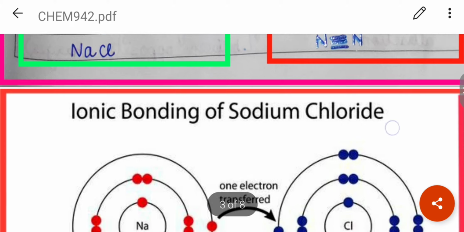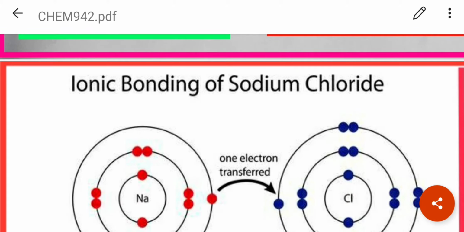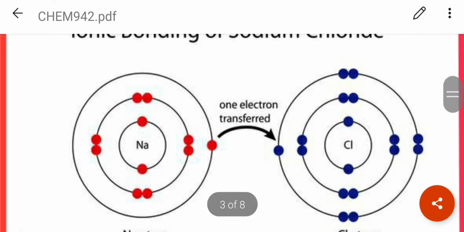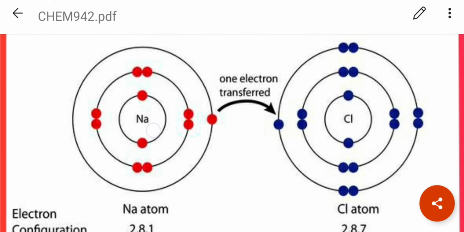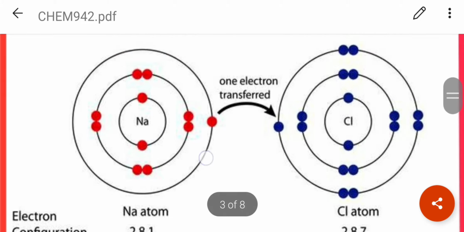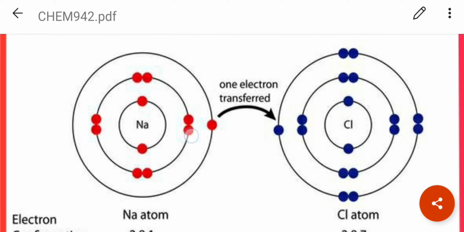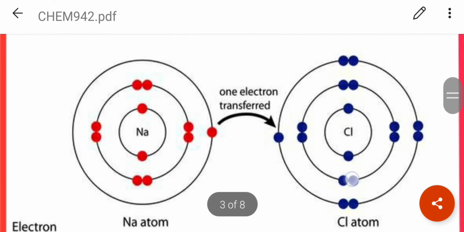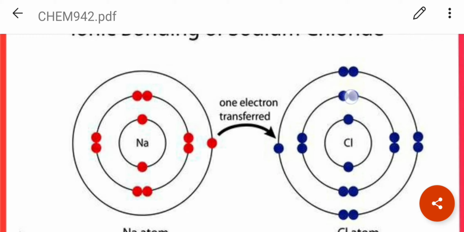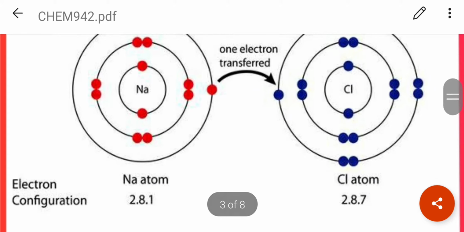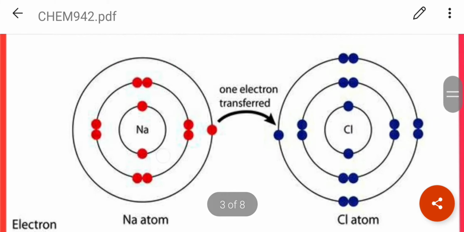Now I'll give you a few examples of ionic bonding or electrovalent bonding. Now what do you see here? This is the orbital structure of sodium. Can you see its electronic configuration? 2 in K cell, 8 in L cell and 1 in M cell. And here is the chlorine atom, 2 in K cell, 8 in L cell and 7 in M cell. Now, how will they be stable? Sodium becomes stable if it loses one electron, and chlorine becomes stable if it gains one electron.